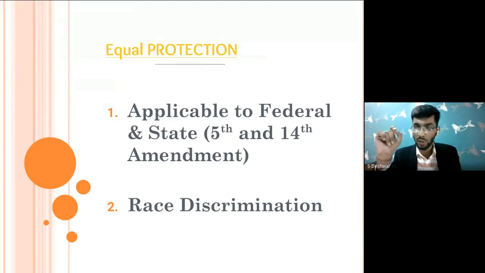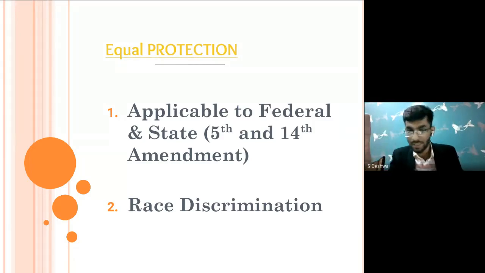You need to look into how earlier in the United States, separate but equal, please lay emphasis on this, was considered not to be violative of the equal protection clause. But the Supreme Court at a later stage found that the idea of separate but equal actually violates the equal protection clause.